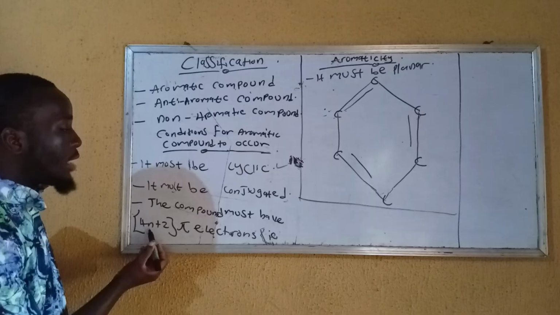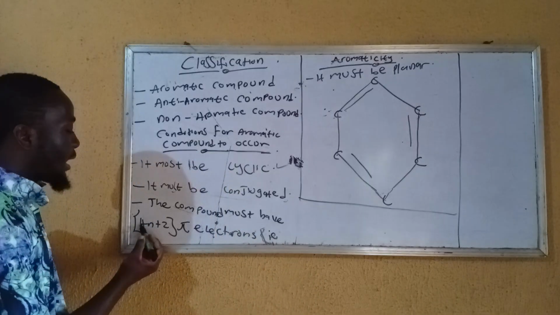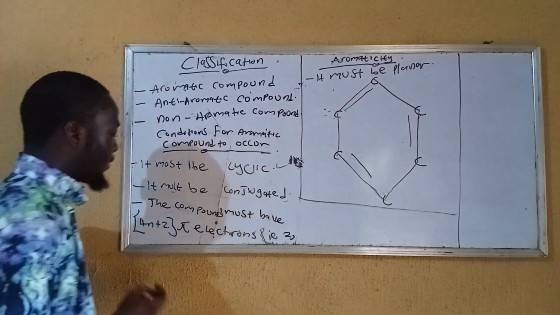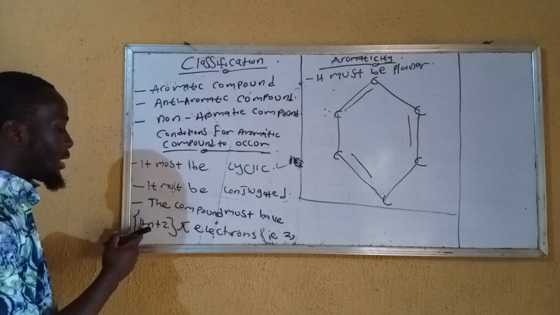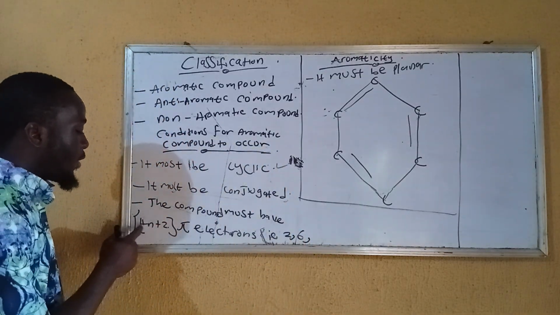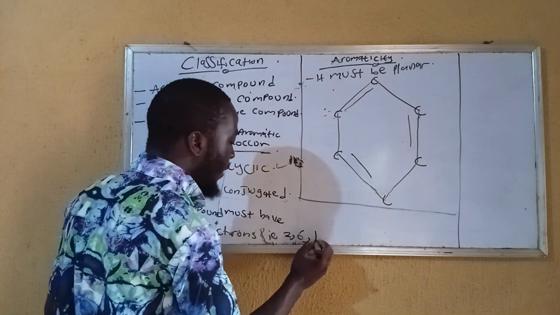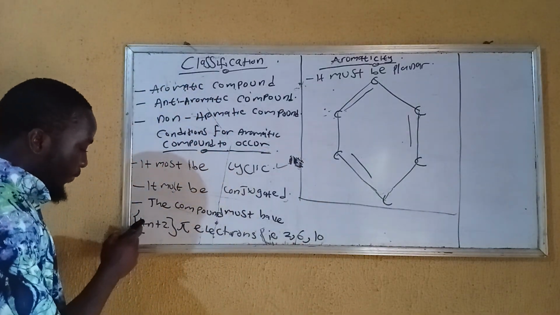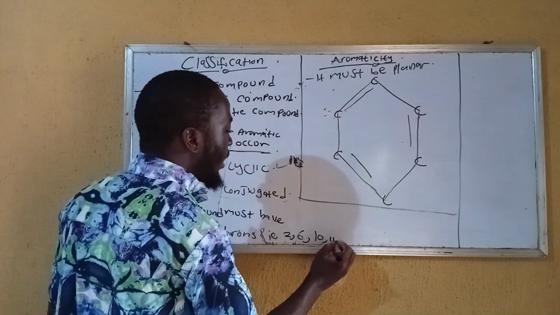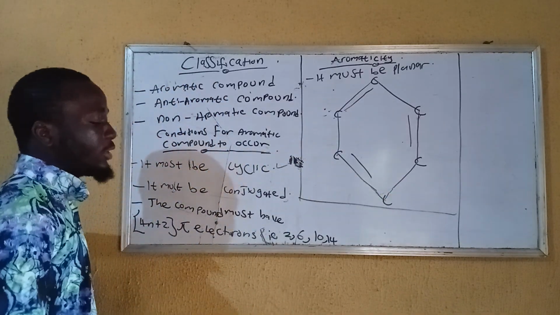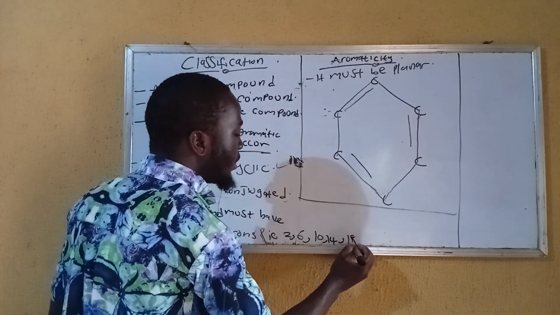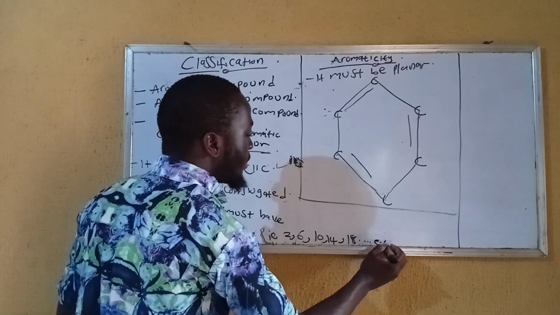Assuming n is 0, are you getting me? If n is 0, 4 times 0 is 0, plus 2 is 2. We have 2 pi. If n is 1, 4 times 1 is 4, plus 2, we can have 6 pi. If n is 2, 4 times 2 is 8, plus 2, we can have 10. For n equals 3, 3 times 4 is 12, plus 2 is 14. So the addition is 4 each time. You can have 14, then 18, and so on.